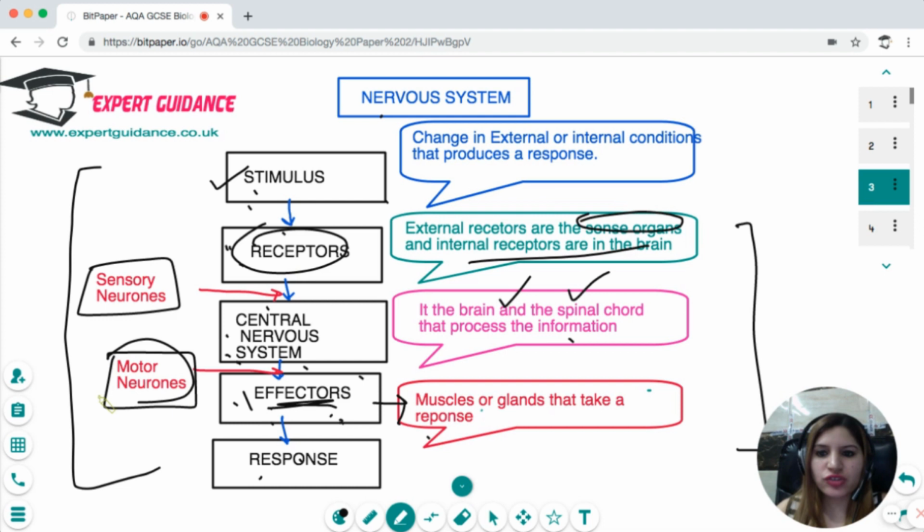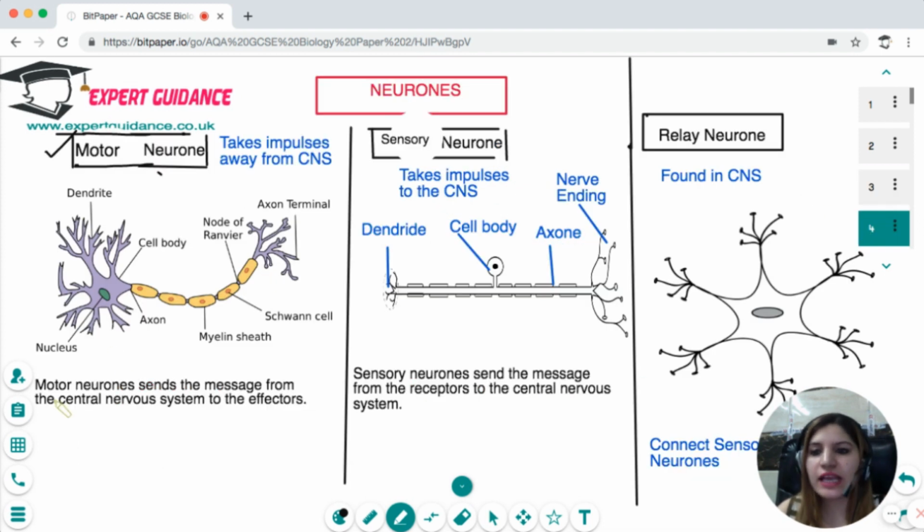So motor neurons send the message from the central nervous system to the effectors. And if you see this, it has a long dendrite. If you remember in cell biology, we did that. It's a special cell. It has a long dendrite that receives impulses and transmits them through the long axon. And then at the end, there's a nerve ending.